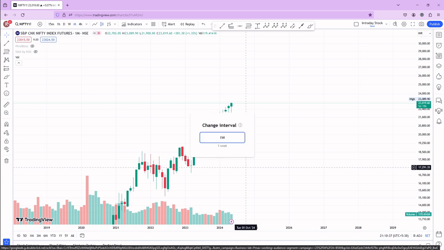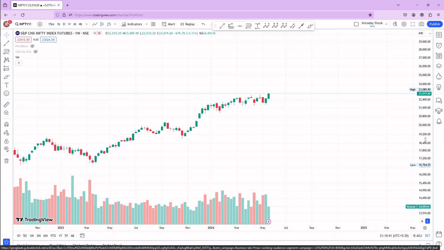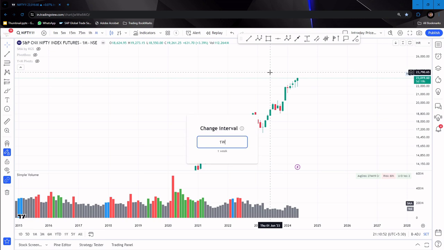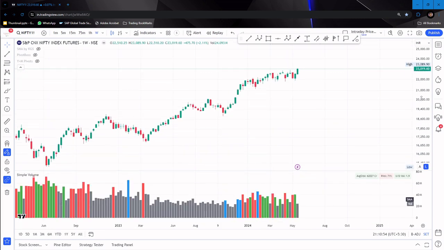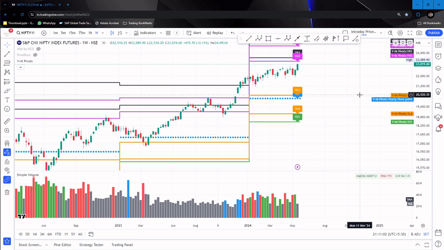Now let me go to the weekly time frame. On the weekly time frame, if you could see, the price is trying to go upside. But how long it can go, where it can go, we are not able to say. If you use the moving average, no concerns, because it has taken support at the 20 moving average and it is going further. So let me go to yearly pivots here.